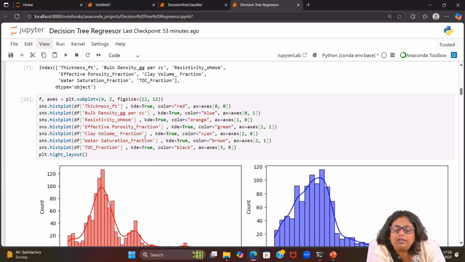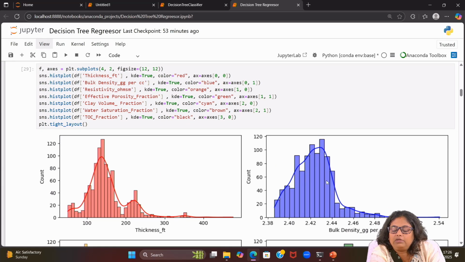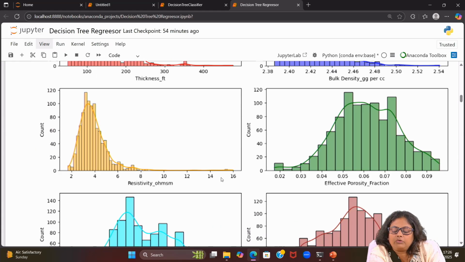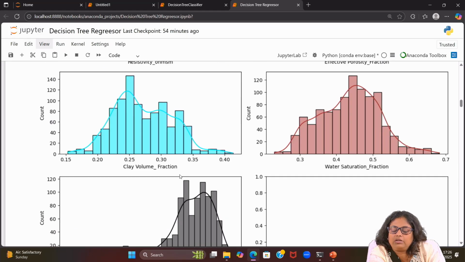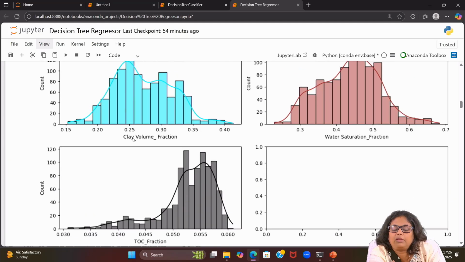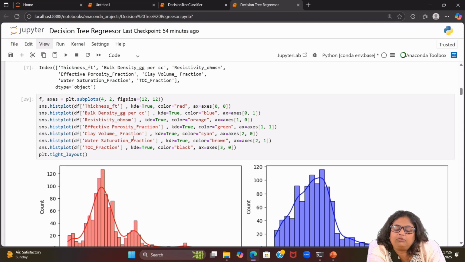If we go to 0 1, it comes to the 0th row and first column, so it is putting bulk density. So here you are required to change each one, and I have given a different color for each column. We started at 0 0, and it goes up to 3. Lastly, I do not have 8 records, we only have 7, so last I put TOC. So this is the distribution we can see.